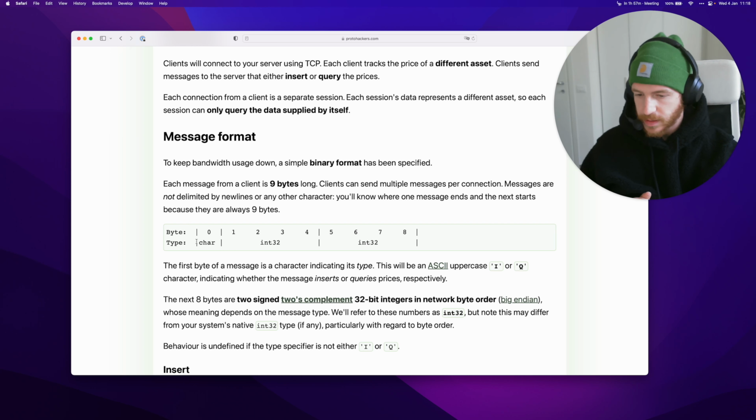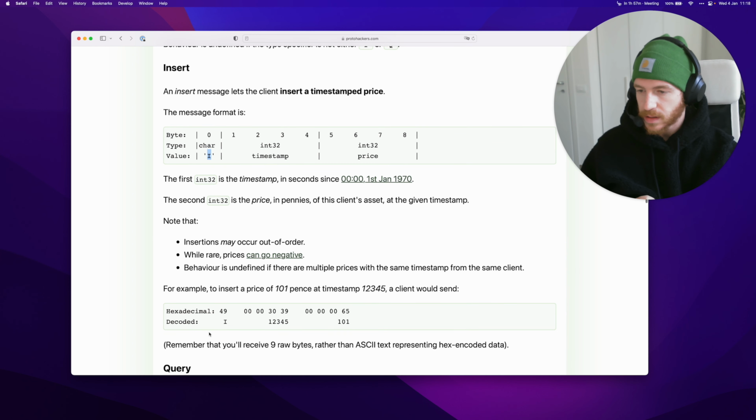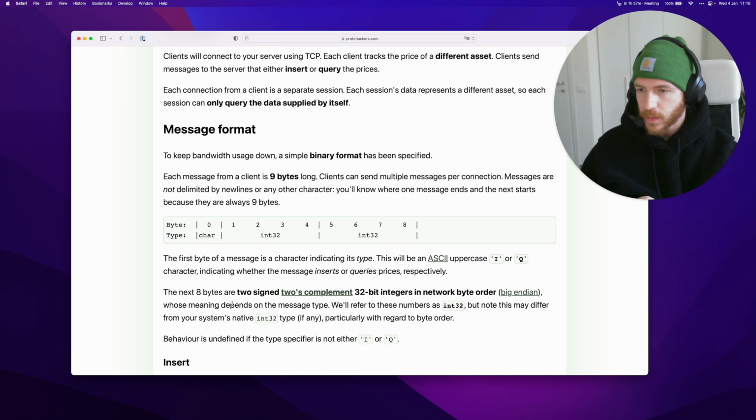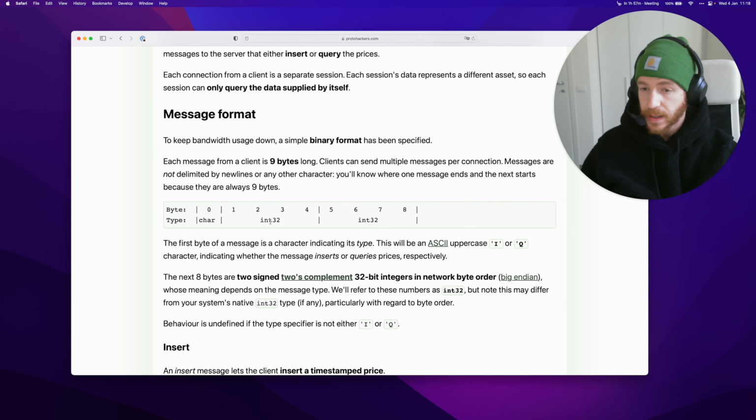And the binary protocol is made of a single byte that specifies the kind of request. So it's going to be capital I for insert requests, and then it's going to be capital Q over here for query requests. And then there are two big endian 4-byte integers following that, and their meaning depends on the